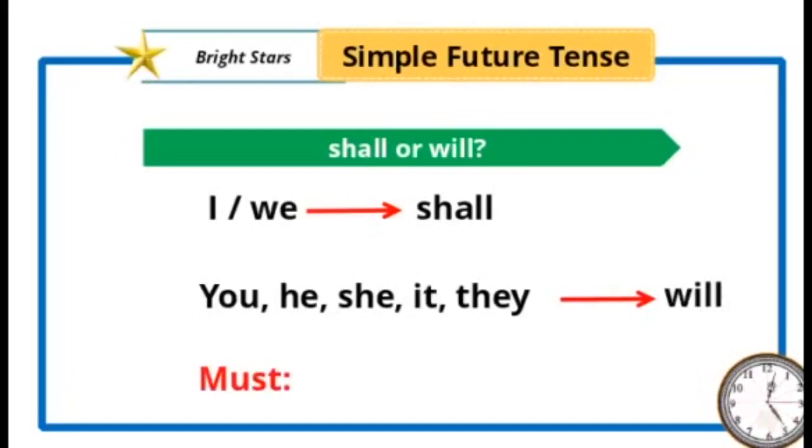If some sentence indicates the meaning of "must" for first person singular and plural, we can use "will." This rule you can keep in your mind. If it is "must," then we can use "will." So likewise different transformations we can do.